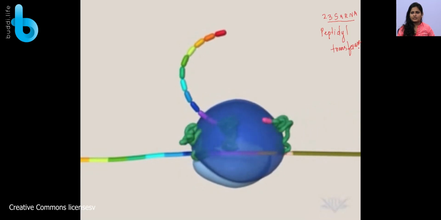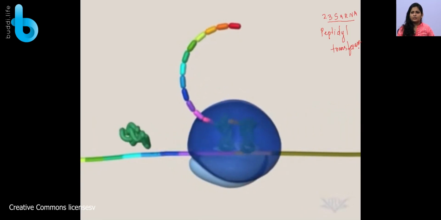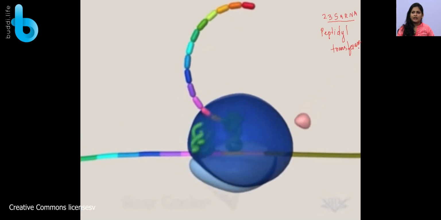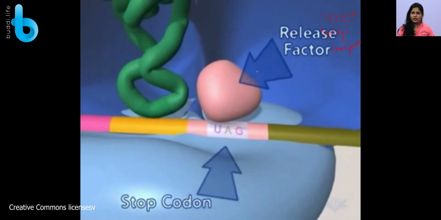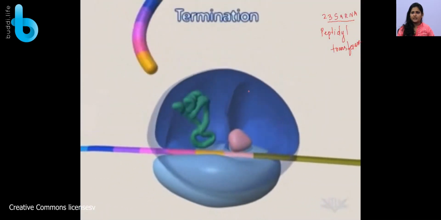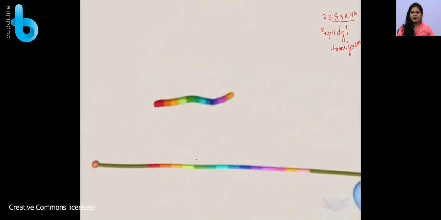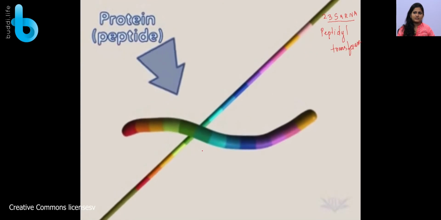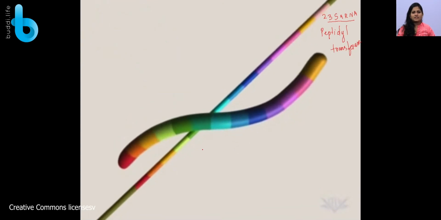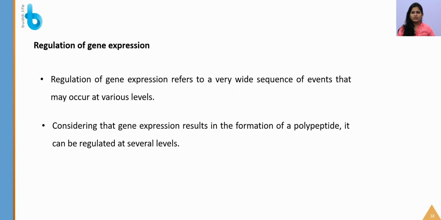So after elongation, you can see termination is going to happen now, and for termination you know there is no codon for it. So a stop codon is coming, no tRNA. So now the release factor is coming and binding. So what is going to happen after termination? The protein molecule is going off and all the molecules, mRNA and ribosomes, are separated, so that each mRNA and ribosomal subunit is going to do its work.